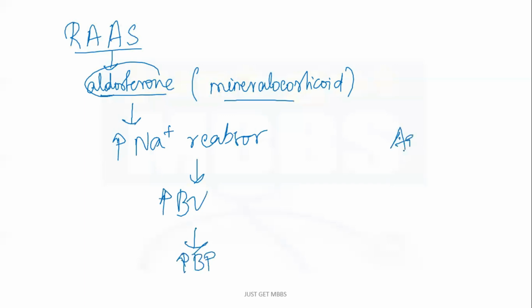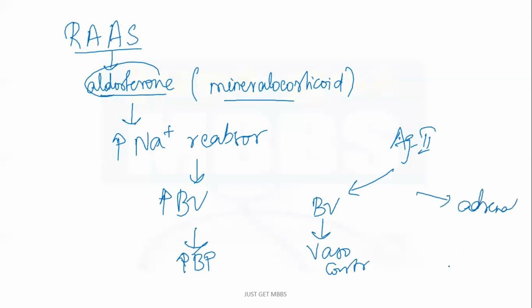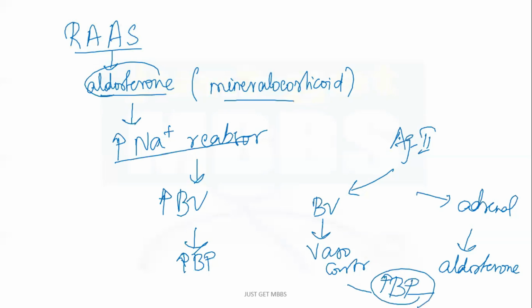So, angiotensin 2 can do two things. On blood vessels, it causes vasoconstriction, or it acts on the adrenal cortex to stimulate aldosterone. And you know the effects, right? Aldosterone in turn causes increased sodium reabsorption. As a result, both of these increase the BP. So this is the second important regulation that you must know. Both of these were concerned with increasing the BP. The stimulus was decrease in BP, and now we have increase in BP.